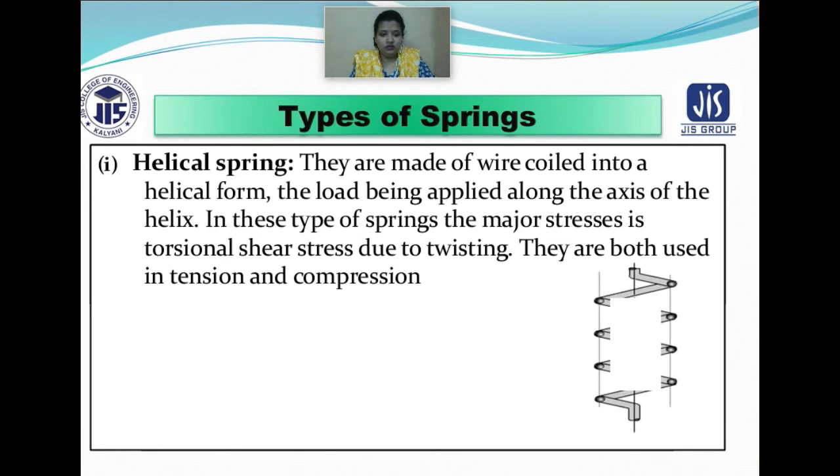If you look at this particular figure, you can see this is helical shape, and the load has been applied in which direction? In this direction. So this is the axis through which the load has been applied.